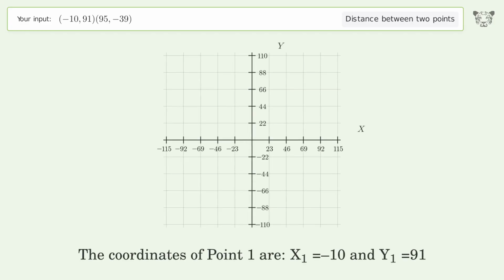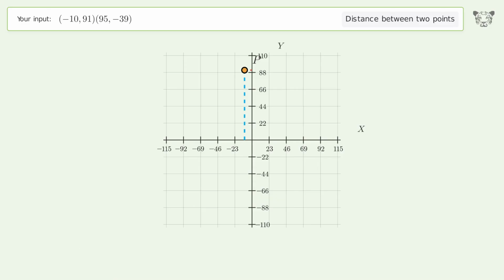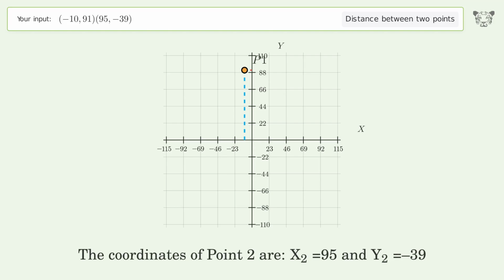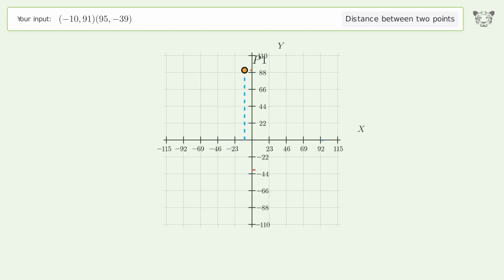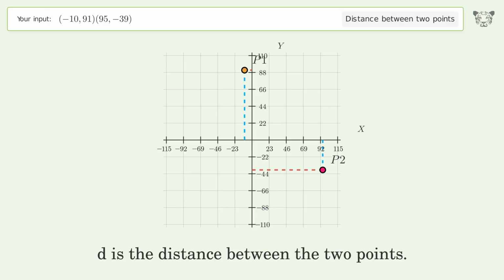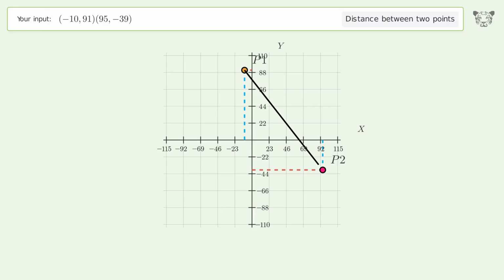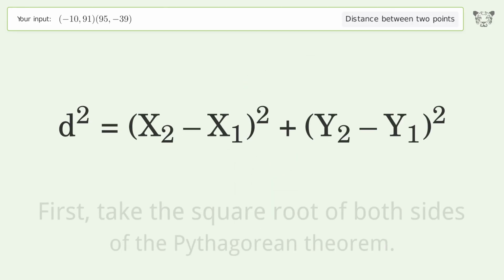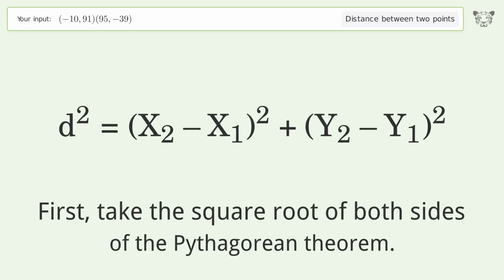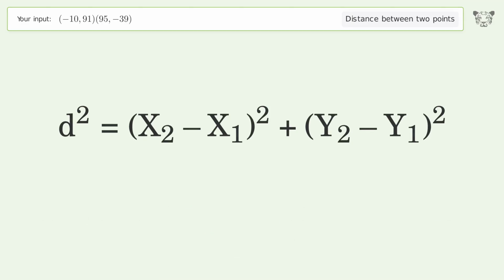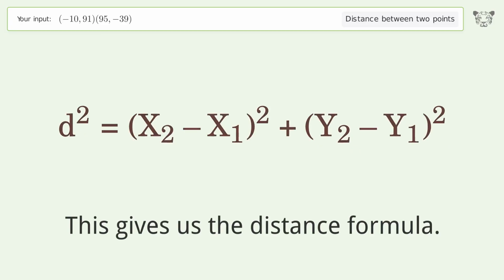The coordinates of point 1 are x1 equals -10 and y1 equals 91. The coordinates of point 2 are x2 equals 95 and y2 equals -39. D is the distance between the 2 points. First, take the square root of both sides of the Pythagorean theorem. This gives us the distance formula.